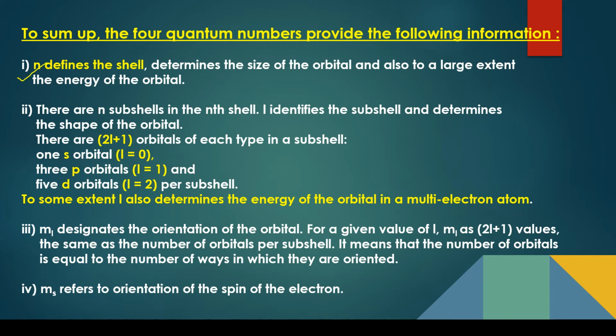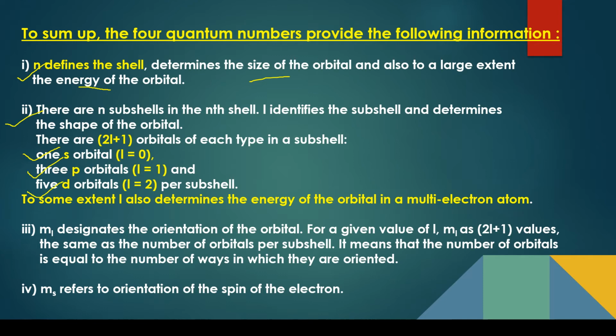First is the principal quantum number, small n. It tells you about the size of the orbital and also the energy of the orbital. And after n there is l, the azimuthal quantum number, small l. It tells you about the particular orbital, s orbital, p orbital, d orbital, which orbital we are talking about.